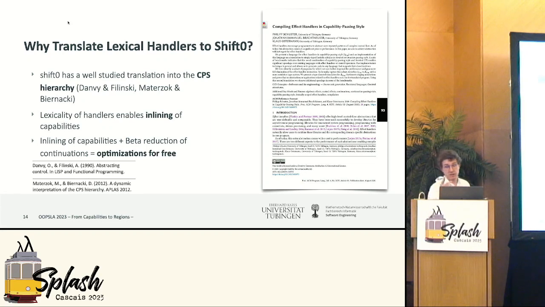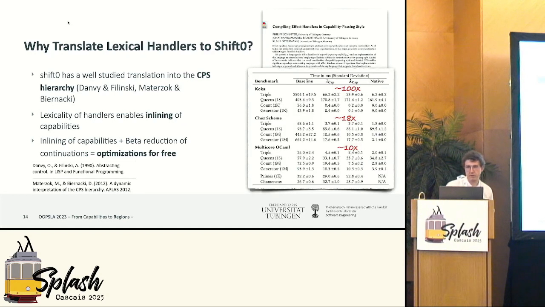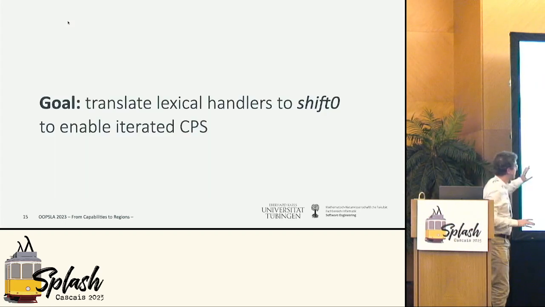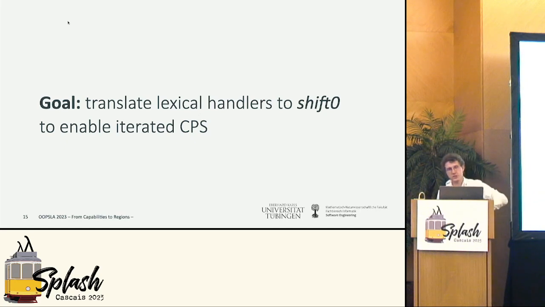And we conjectured in 2020 that this might be possible, and we already had some good evidence about that, but we never actually finished implementing a full compiler for a language from the start to the end. And the results back then were very promising. I said, okay, we should actually spend some more time on this. Like 2 orders of magnitude speed up sometimes, right? So that was very tempting to us to work on this. So the overall goal here is we want to translate lexical effect handlers to shift 0 in order to enable the compilation to iterated continuation passing style and then perform a lot of optimizations.